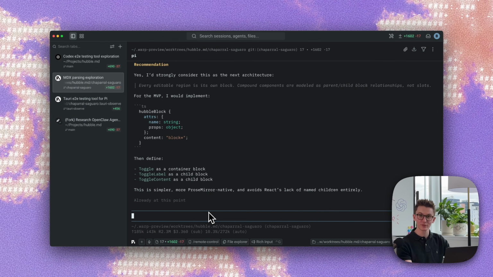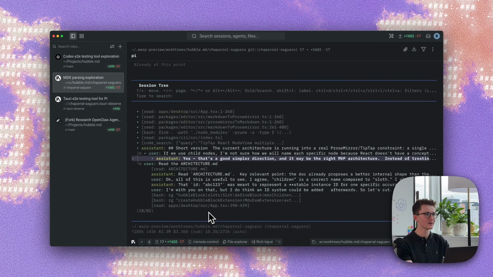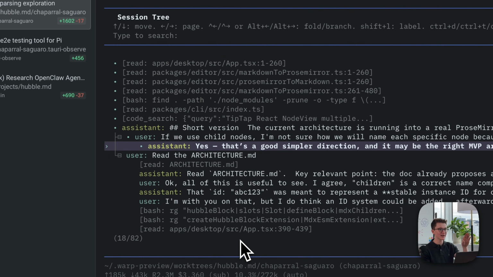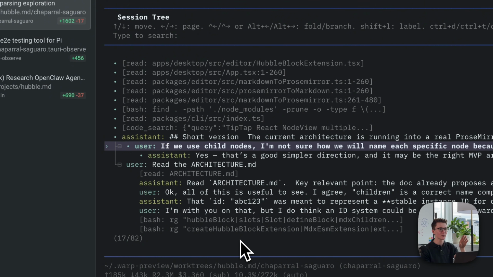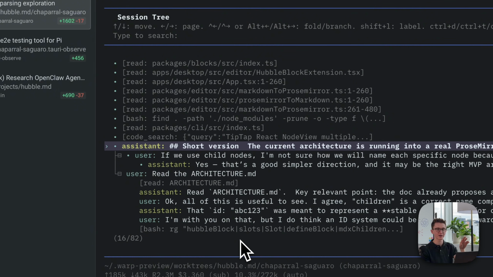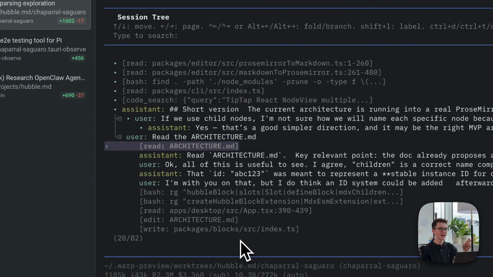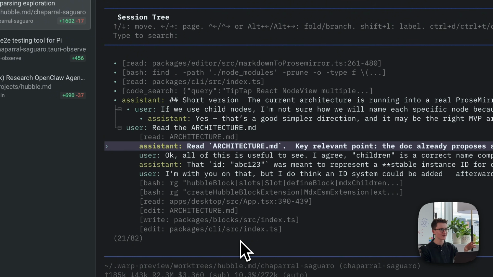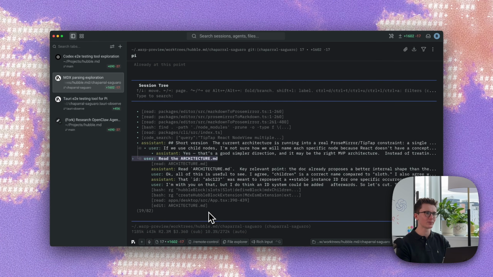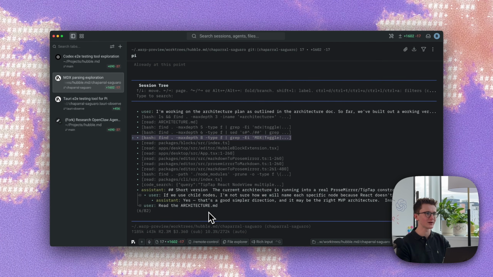Now, another beautiful thing about Tree is it doesn't rewrite your history whenever you want to resume from a previous point. If we look at the tree that's created, we can actually see all the branching that has happened in this conversation. So we can see here where we got our initial architecture document. We can see where we branched off to describe a new direction. And we can see the original thread that we had going. So we can literally create forks in the road in the past. So that way we don't lose any of the progress that we made. All of the history is preserved.